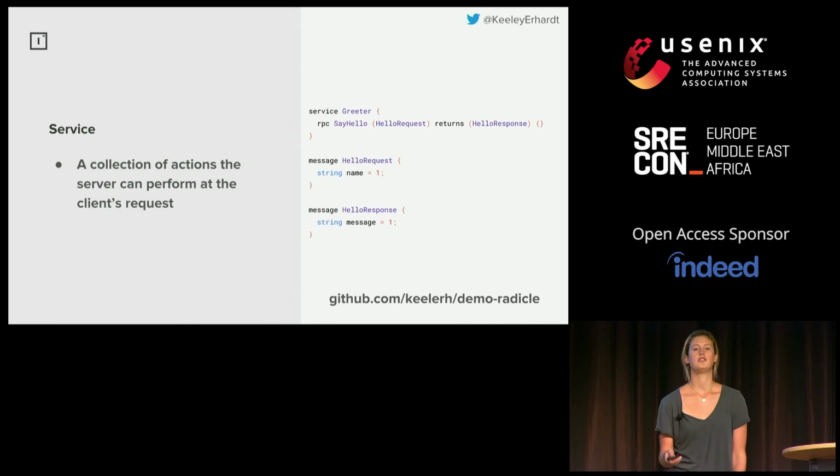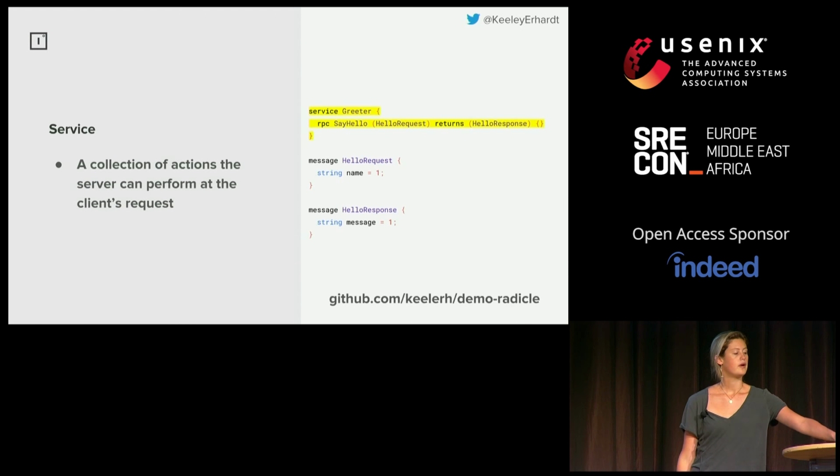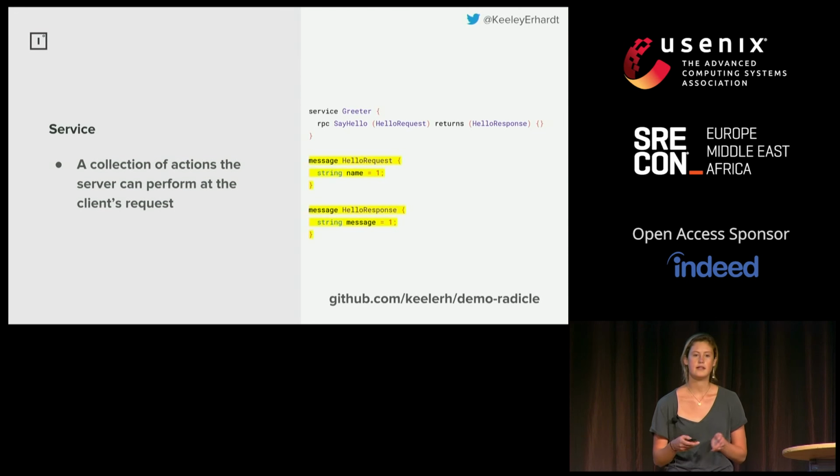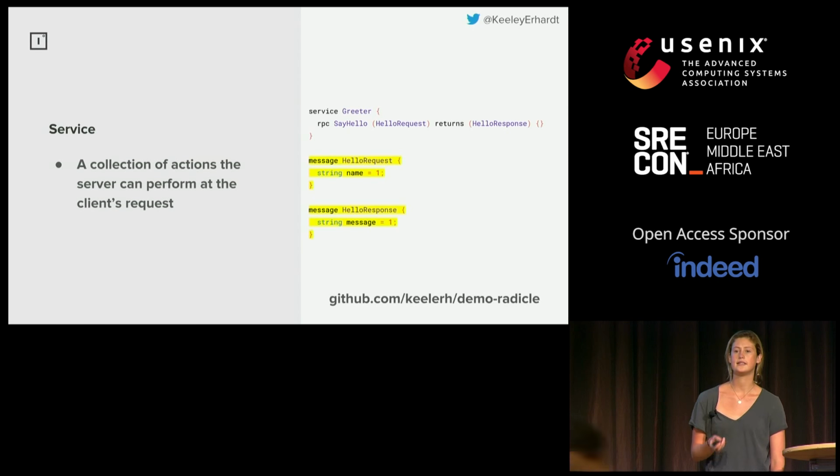So if we want to create a service, the first thing we need to do is define the protocol. What can be said between the client and server, and how? At Improbable, we use Google's protocol buffers, protobuf. This enables us to define our services and then generate client and server code, which our application will actually call. So protobuf enables us to define two things. We have services and messages. A service is a collection of actions that a server can perform at a client's request. And messages will just be the content of these requests.